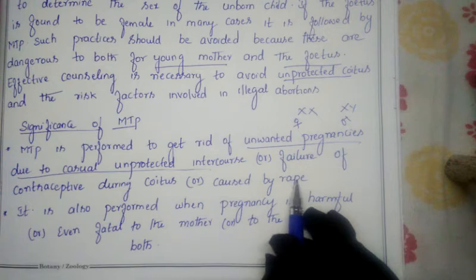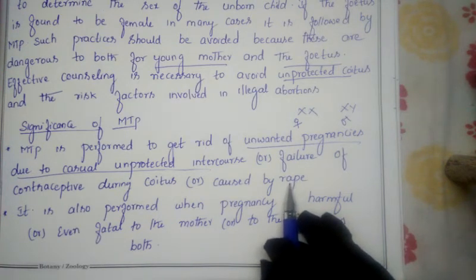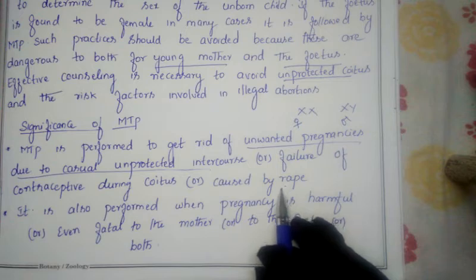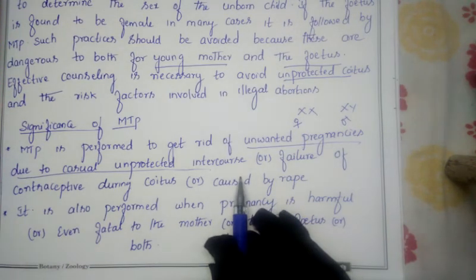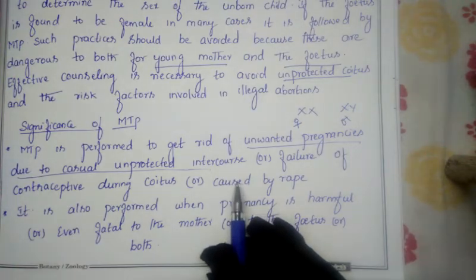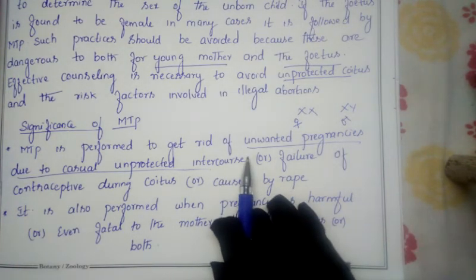As I said, in our society nowadays crimes are increasing. In many places rape is going on, and in this rape the female becomes pregnant. So in order to avoid such a pregnancy, abortion or MTP is one of the good methods. They can get rid of that unwanted young one. So this is the first significance we are getting from the MTP.